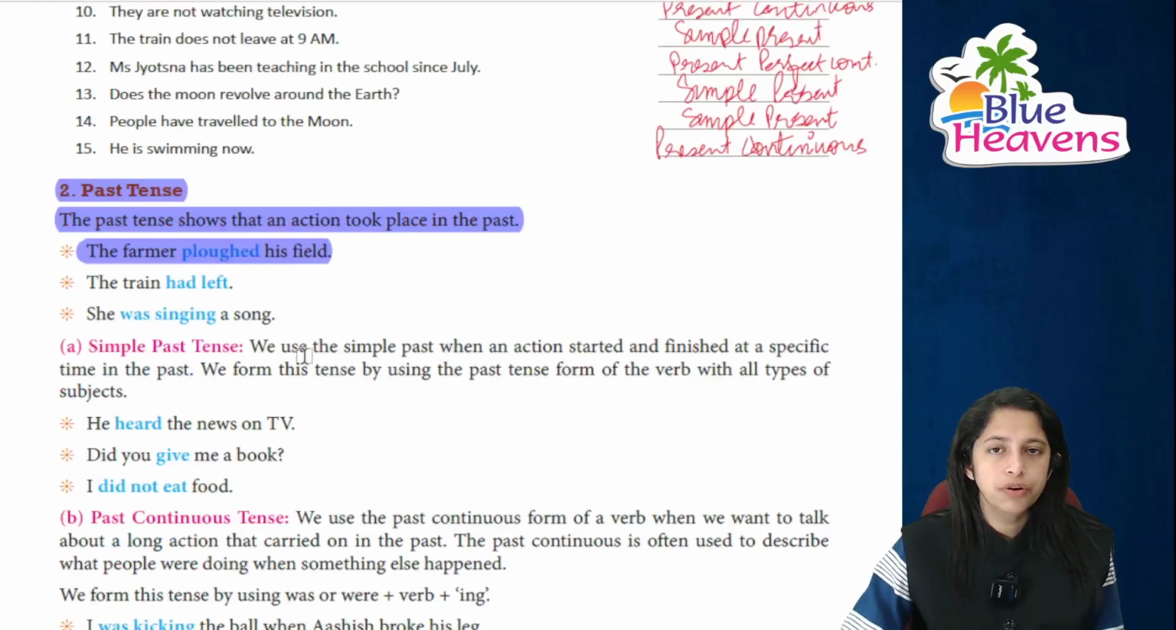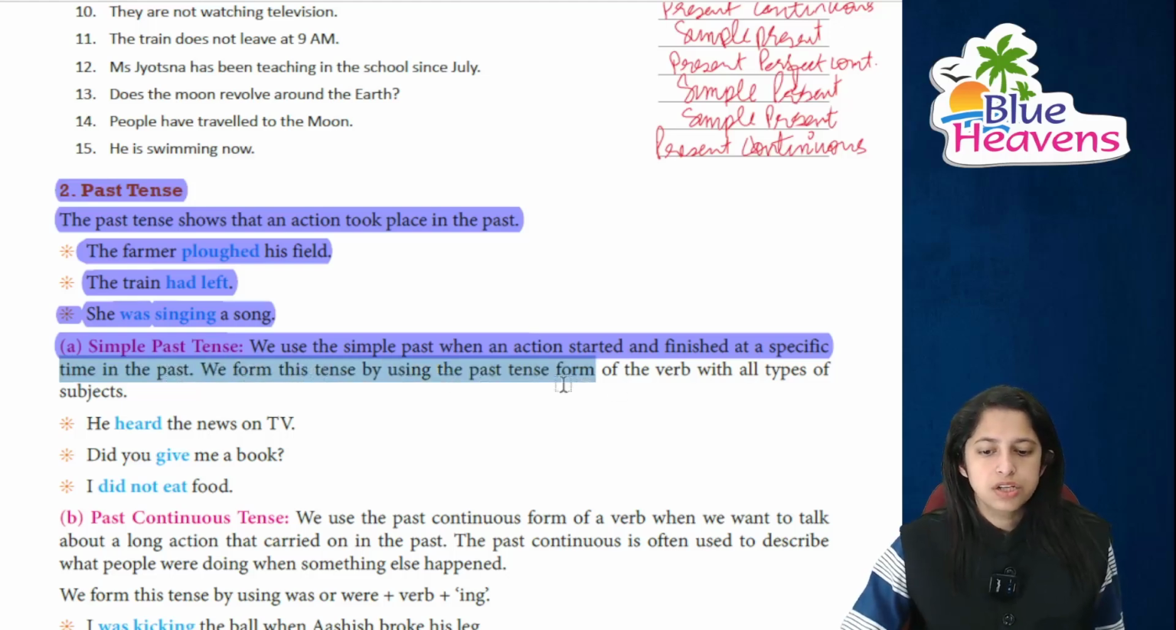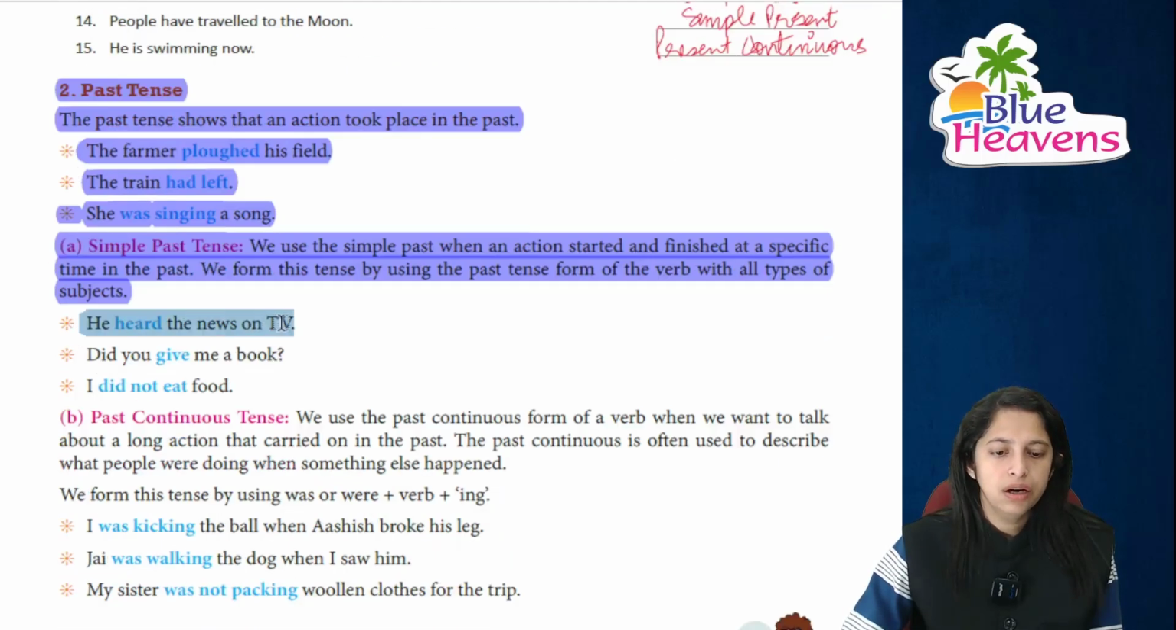The farmer plowed his field. वो plow कर चुके हैं. Train जा चुकी है. Train has left. She was singing a song. Simple past tense में we use the simple past tense जब भी जो action है it started or of course it has finished at a specific time in the past. We form this tense by using the past tense form of the verb with all the types of subjects that has been used. Right? He heard the news on TV.